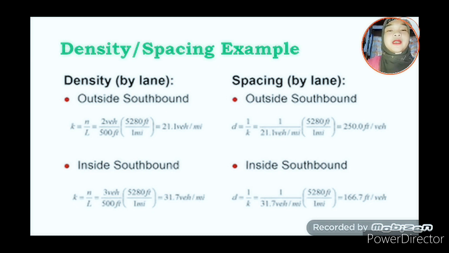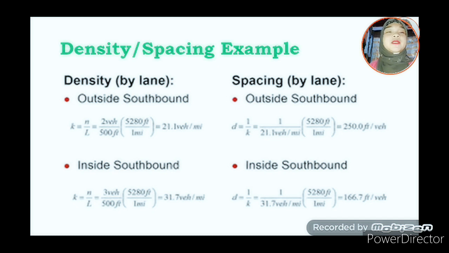For the inside southbound, if we look at the picture again, there are 3 vehicles in the southbound. So, using the equation K equals N over L, our N is 3 vehicles and the length is 500 feet. We need to convert it again into miles, where 1 mile is equal to 5,280 feet. So, we solve all of that, and we get 31.7 vehicles per mile.